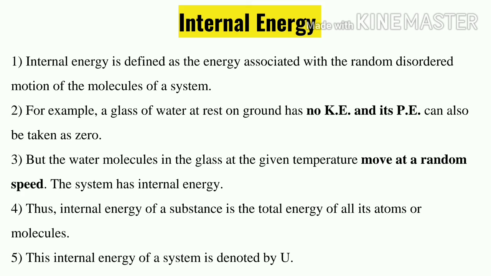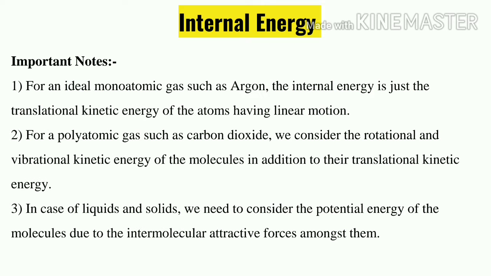Why will it have internal energy? Due to the movement of random molecules, because the molecules will start moving with a random speed because of the increase in temperature. Thus the internal energy of a substance is the total energy of all its atoms or molecules. The internal energy is denoted by the symbol U.